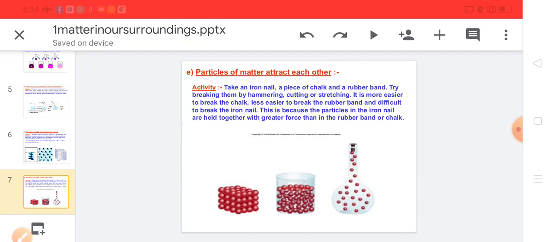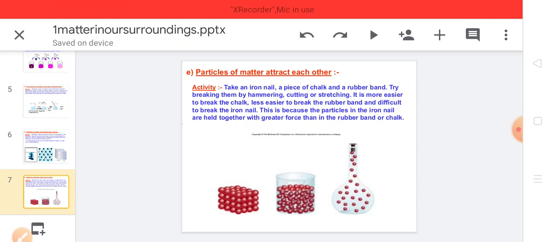It is easier to break the chalk, less easy to break the rubber band because rubber is stretchable, and difficult to break the iron nail. This is because the particles in the iron nail are very tightly packed with each other. That means they are held together with a greater force than the rubber band or chalk. So this means that the particles of matter have an attraction force between them.